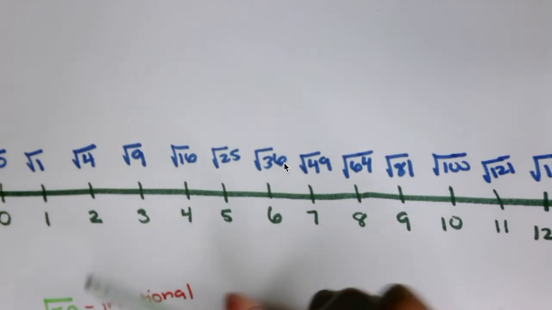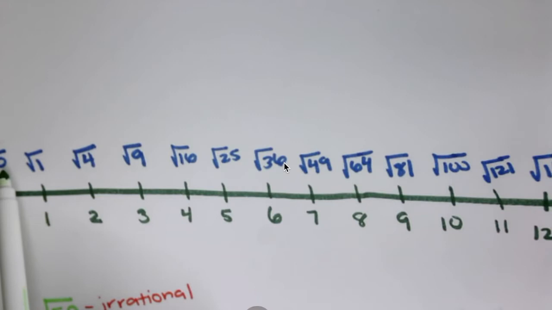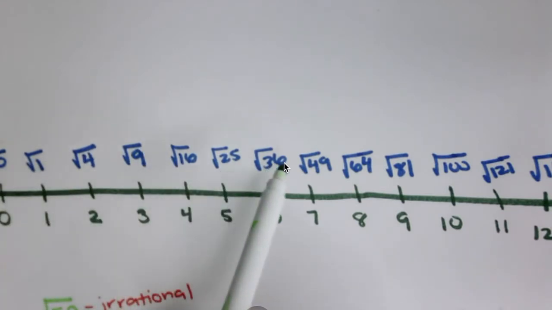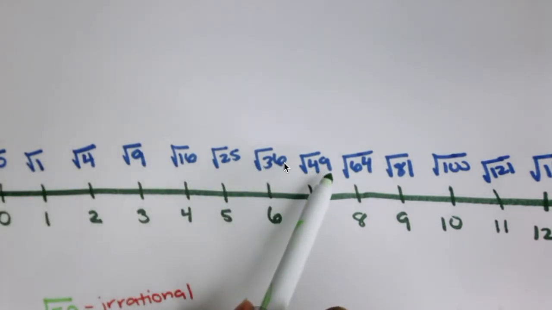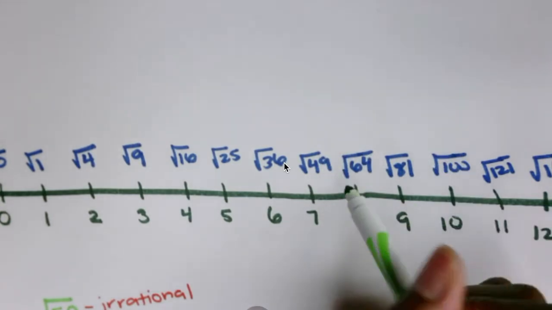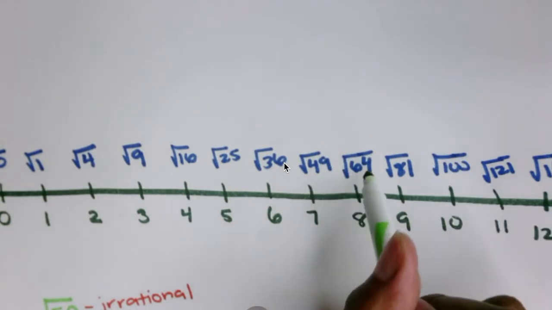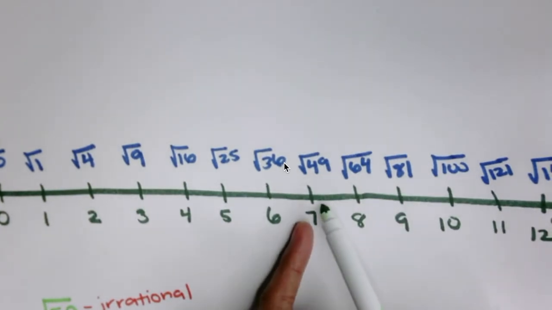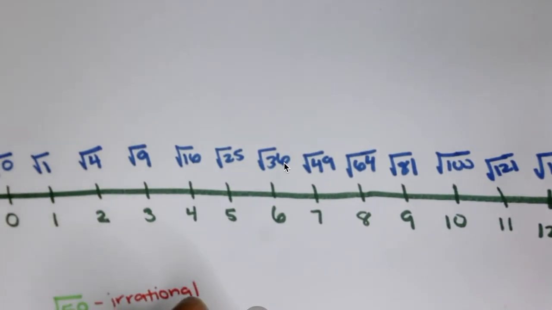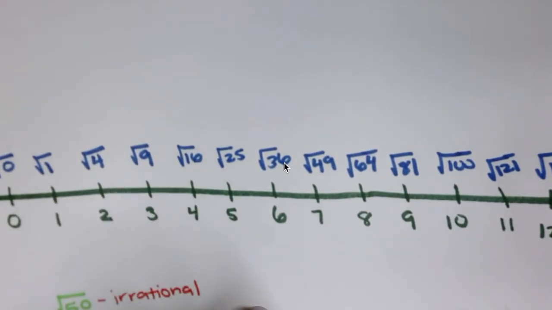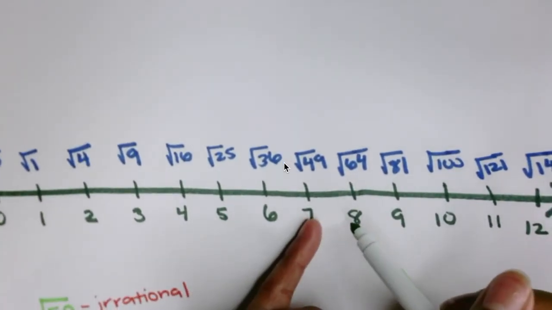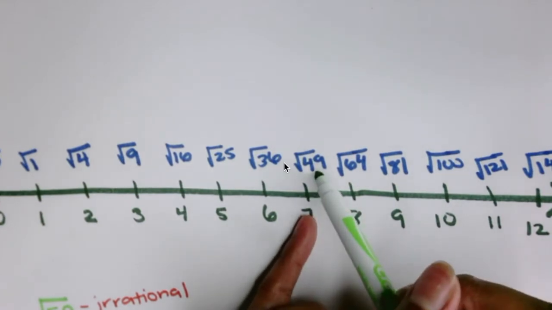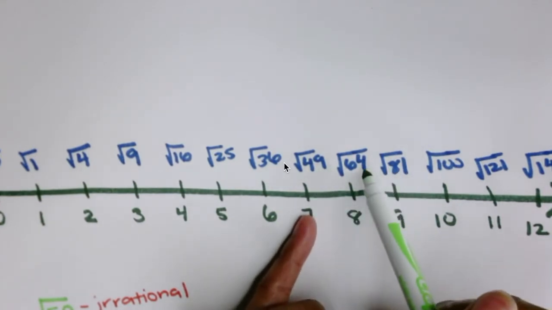root of 50 is. Well, this is square root of 0. This is square root of 16, square root of 36, square root of 49, square root of 64. 50 is in between 49 and 64, right? So the square root of 50 is between 7 and 8. So I know that the answer to this is going to be approximately 7 point something. Right? Because it's greater than the square root of 49, but it's less than the square root of 64.